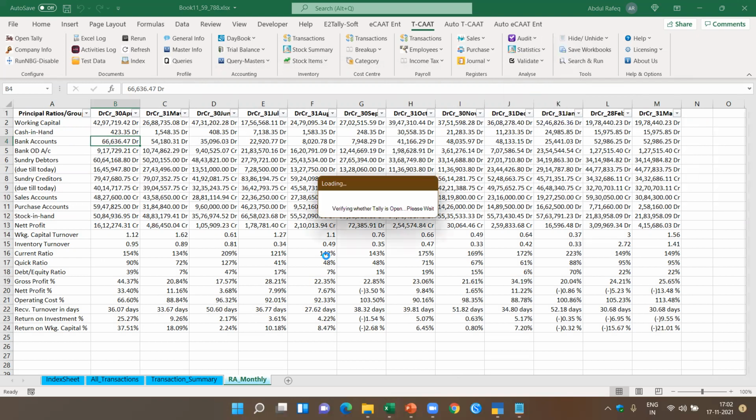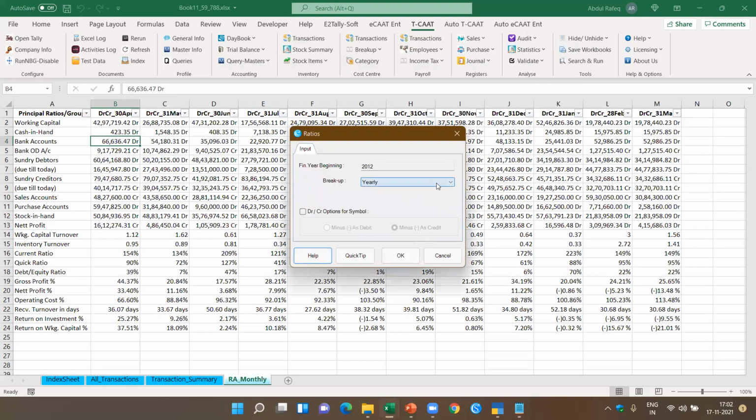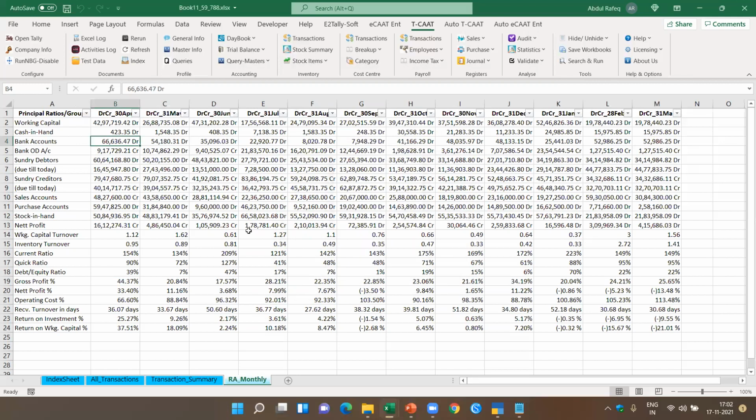If you look at the ratios here, let's look at the ratios once again. So I had these ratios. I have these monthly ratios. I can say debit credit symbol. I can also decide whether it's a monthly credit like that. So I can generate the complete information about the monthly ratios at one glance.